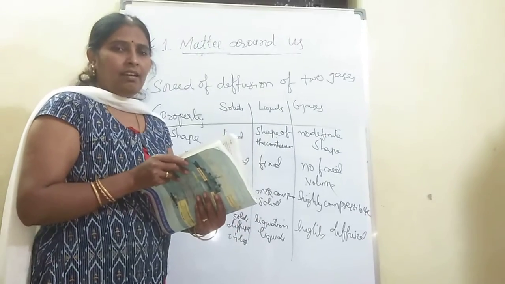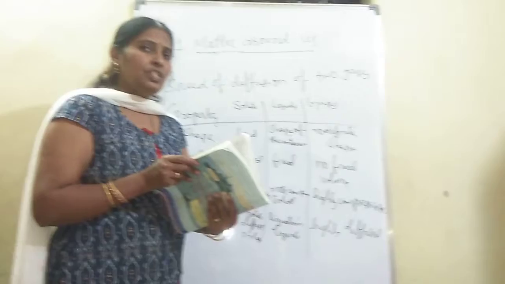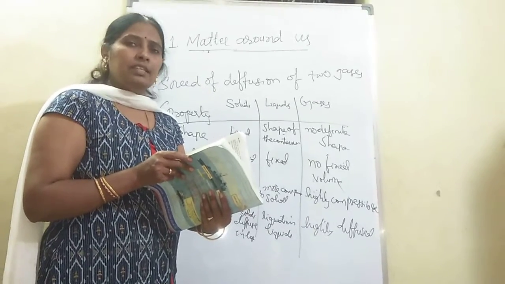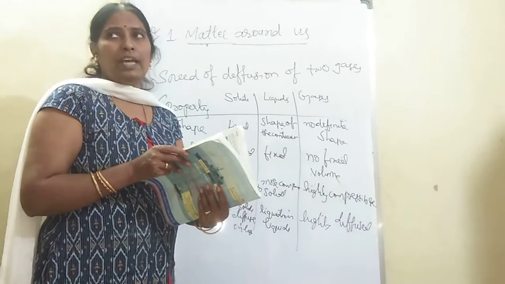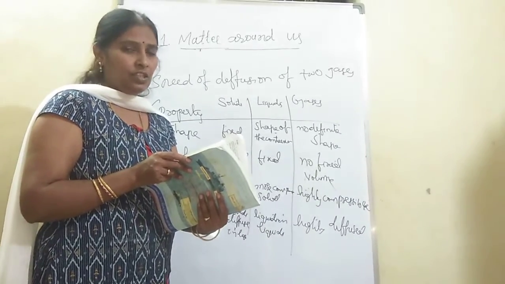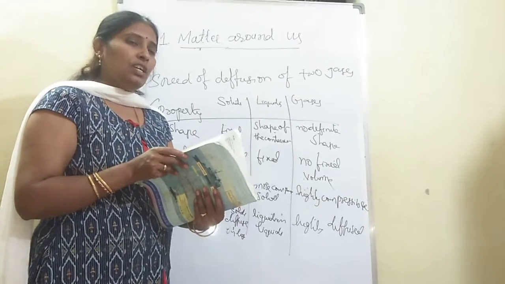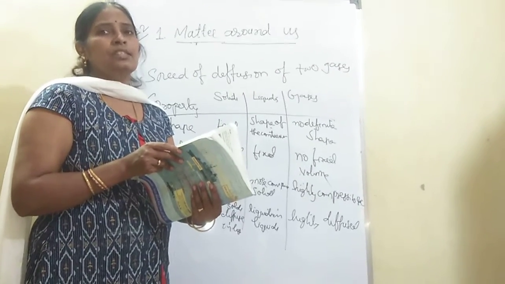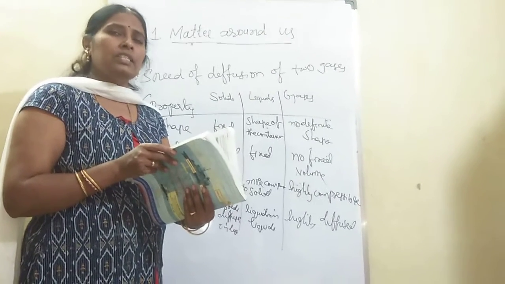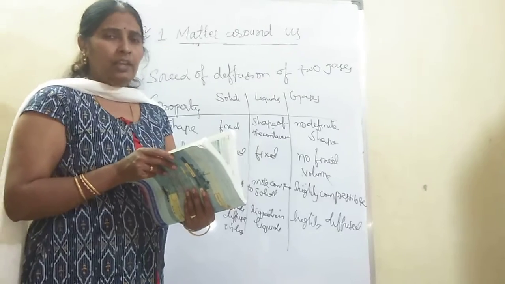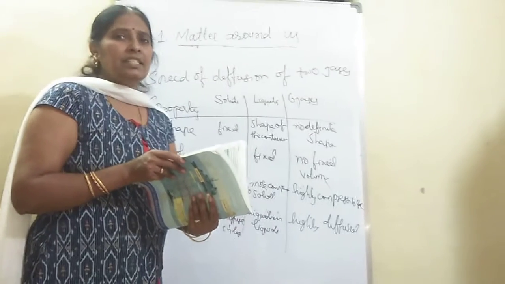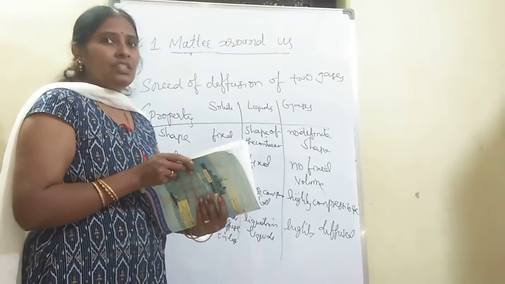Ice is there. Ice changes its state. Ice is in which state? Solid state. Does the solid state remain forever? No. As soon as you take it from the refrigerator, it changes into water. When we increase the temperature, that water changes into water vapor. So solid state is changing into liquid, and liquid is changing into gaseous state. How does it change? Let us see.